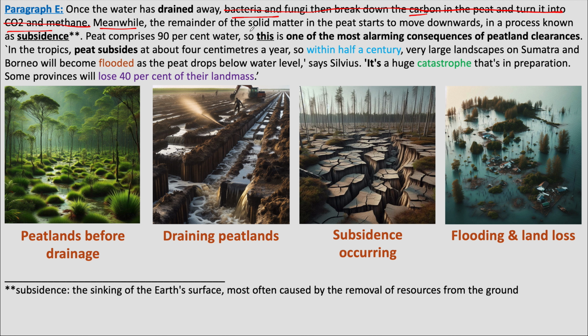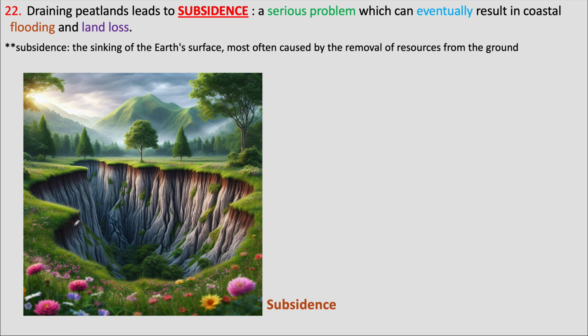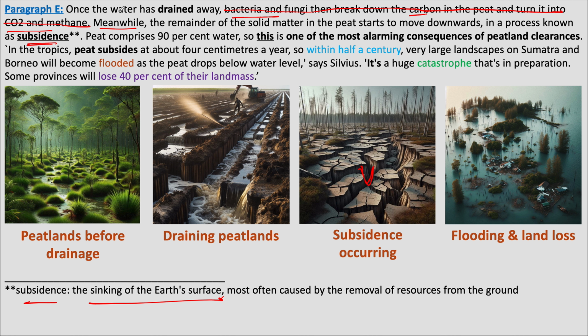The remainder of the solid matter starts to move downwards in a process known as subsidence. Subsidence is explained at the bottom, which is sinking of the earth's surface. So subsidence means the earth's surface sinks. A hollow is formed. So after draining of water, two things happen. The first is the bacteria breaking down carbon. The second thing is subsidence.